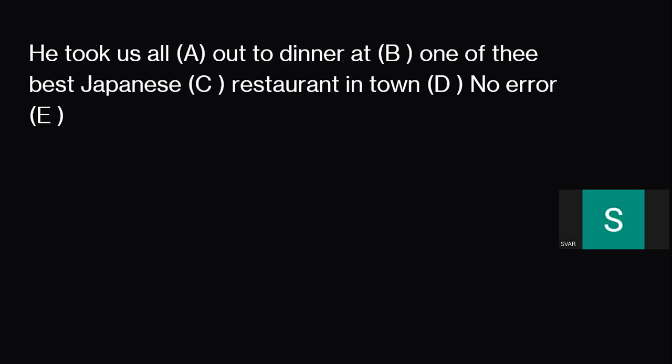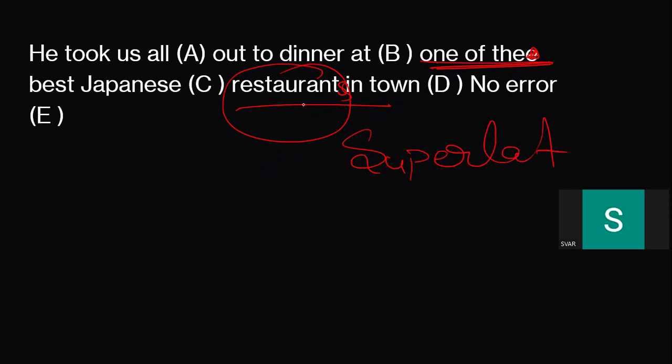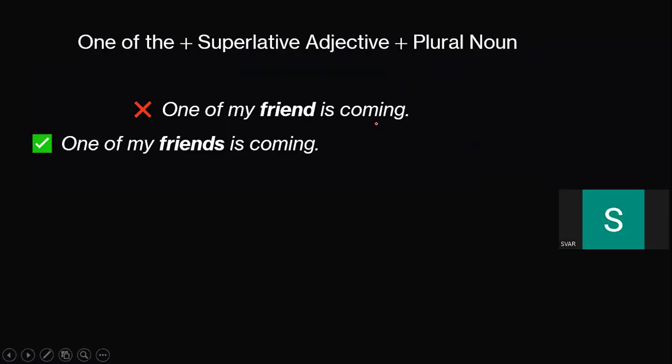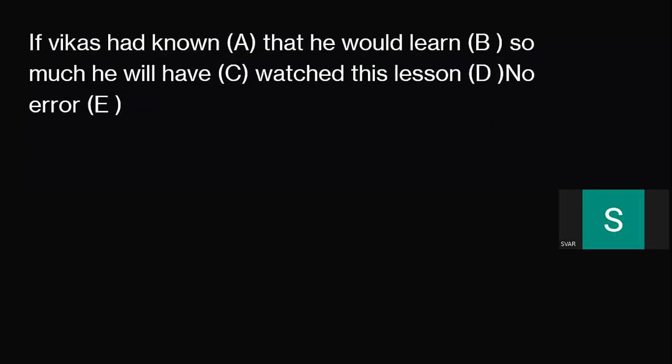He took us all out to dinner at one of the best Japanese restaurants. Okay, this is an error. Yes, do remember, very important: whenever you find one of the best, one of whatever it might be, for example, if you have to tell about any particular ruler, he is one of the best among all the rulers of his time. In the same way, whenever you go with a superlative degree, always remember you have to use a plural noun. Okay, as you can see, one of the friends, fine.